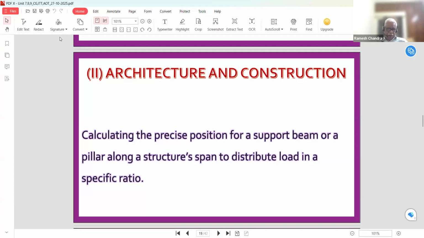So we can locate the position of the pillar as well as the beam in civil structures like a metro or bridge or whatsoever.